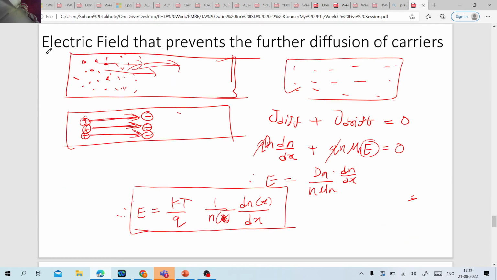And this is the concept that I had exactly explained in detail in today's lecture, that the electric field prevents the further diffusion of carriers, correct?